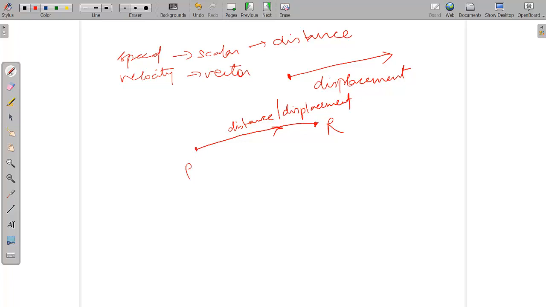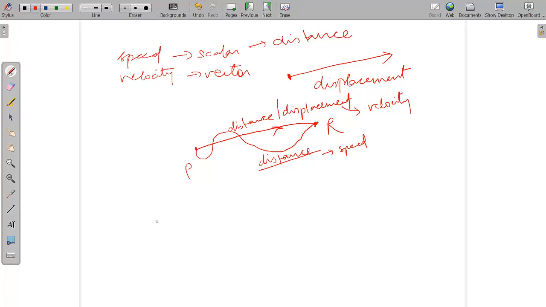But the bus may actually be taking a longer route. There may be mountains or something, so the bus may be taking a longer route. The total distance traveled, the length of the actual path covered, will be the distance traveled by the bus. So when we are talking about distance, we generally talk about speed, and when we are talking about displacement, we generally talk about velocity.